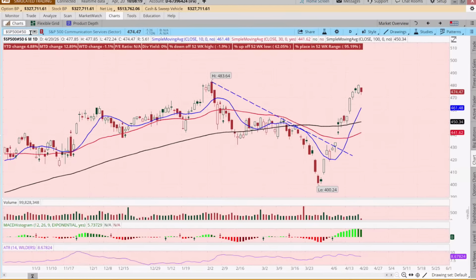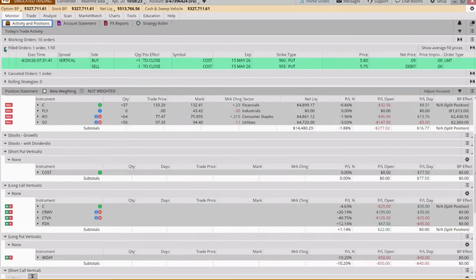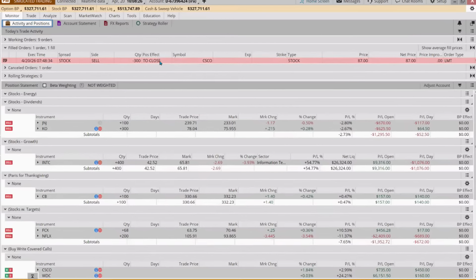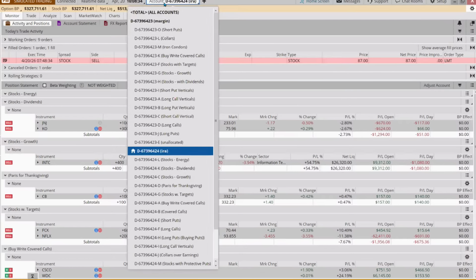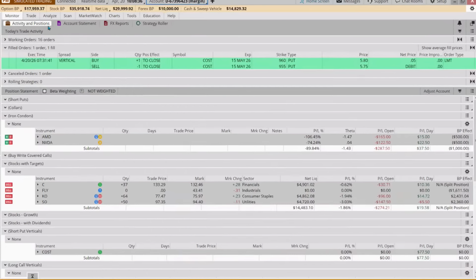Okay, so let's first look at our number one, which is the trade that hit a target. Oh, I'm in the wrong account. This is the small account. So we started this year with 25,000, which is what we're calling a small account.